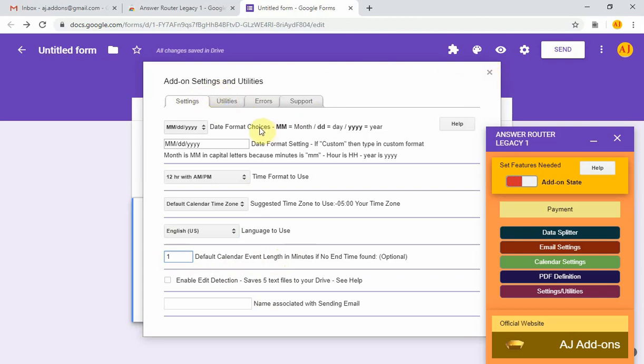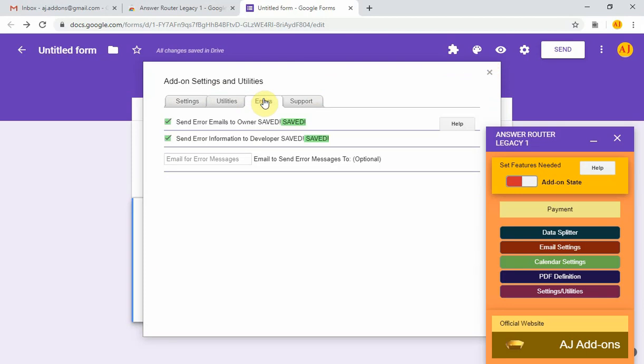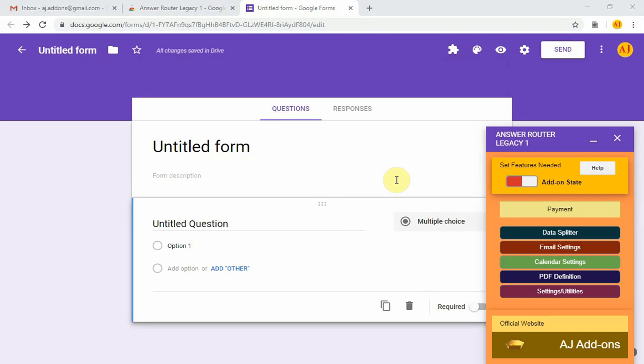The main thing I wanted to point out was that you can uncheck this box if you don't want error information sent to me. There was a permission that asked for authorization to do something when you are not present.